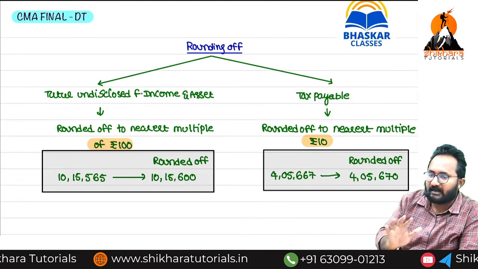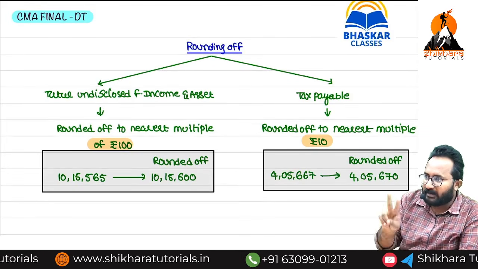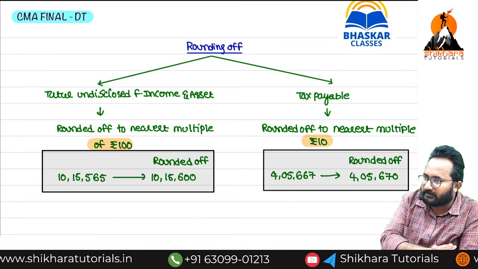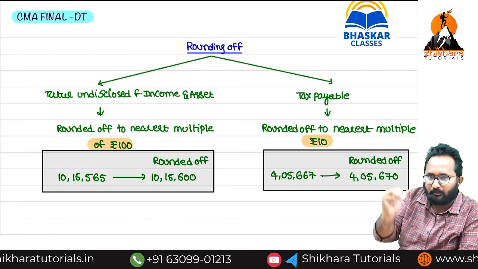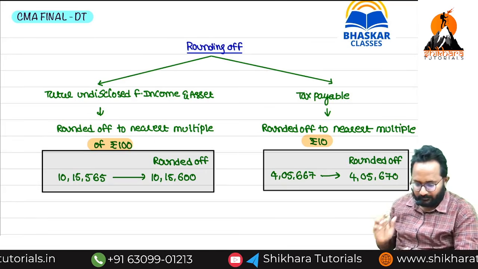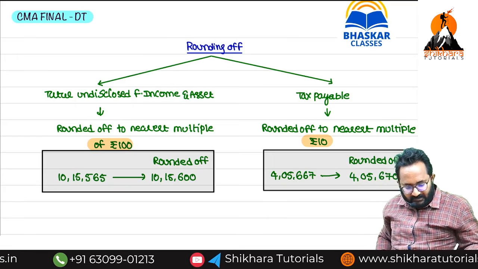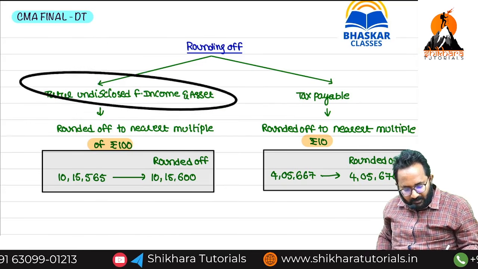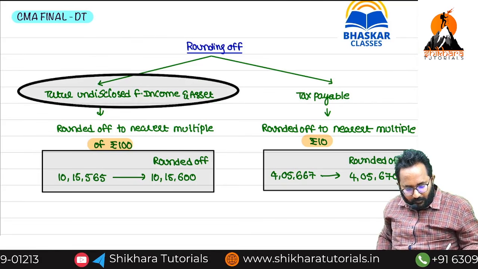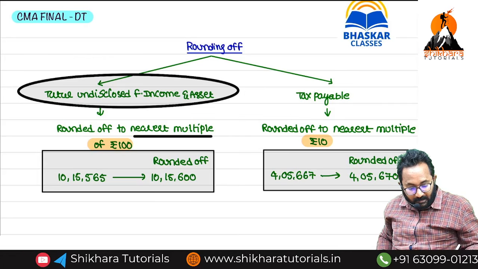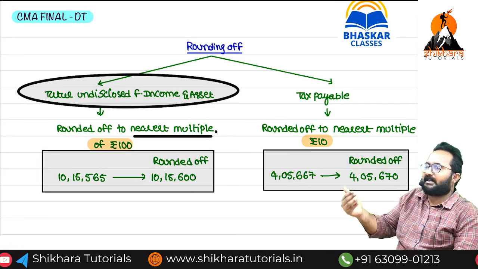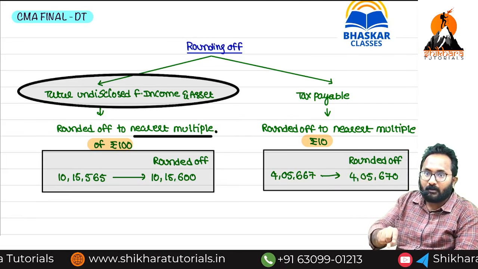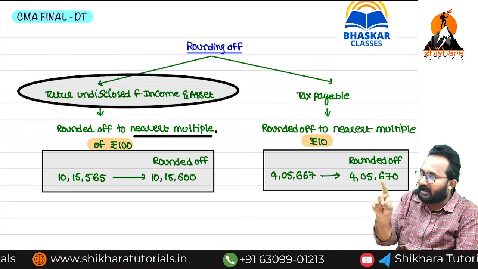Rounding off. In the Income Tax Act 1961, total income as well as tax liability should be rounded off to the nearest multiples of 10. That means 5 or more should be rounded off to 10. Here, this is an income. In this Black Money Act, this income should be rounded off to the nearest multiples of 100. That means before applying 30%, whatever income is there should be rounded off to multiples of 100.